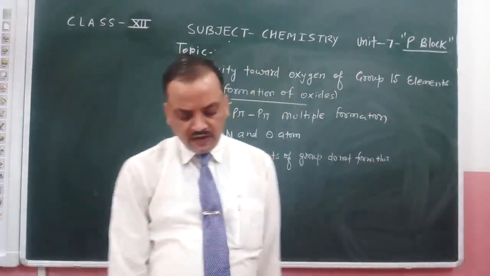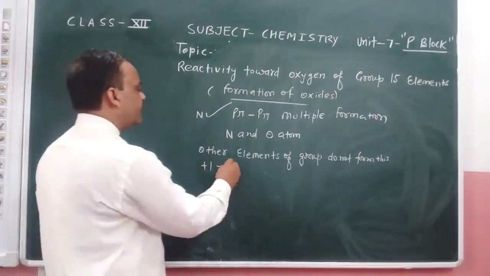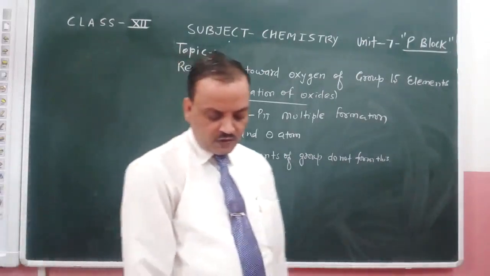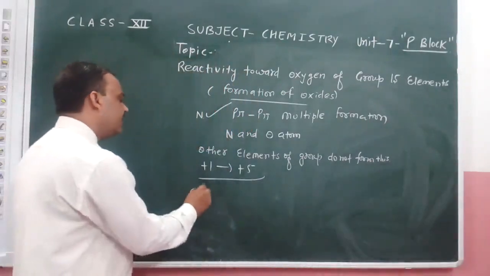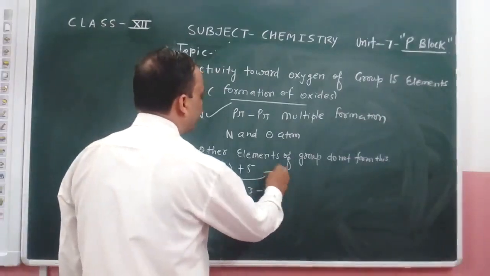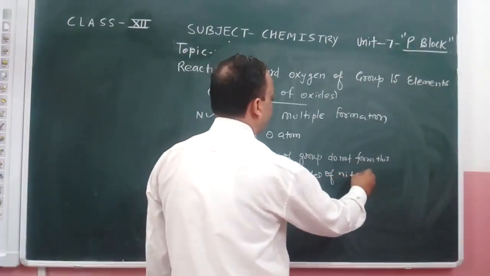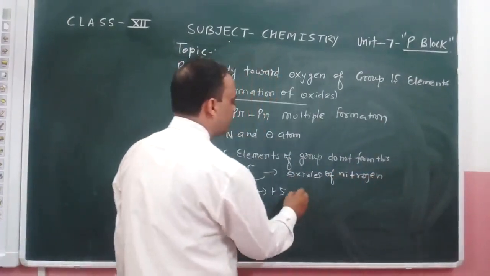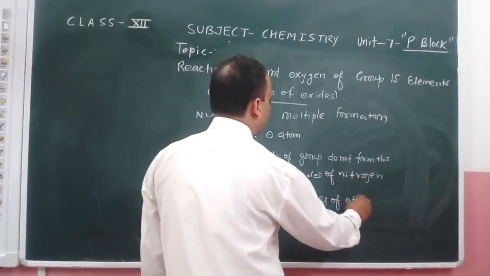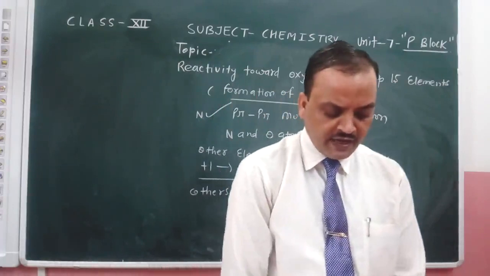Nitrogen forms 5 oxides with different oxidation states from +1 to +5, while the others will form +3 to +5 oxides. Okay, so that is the difference between them.